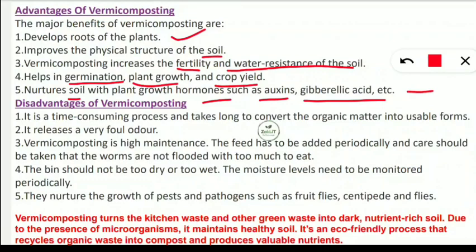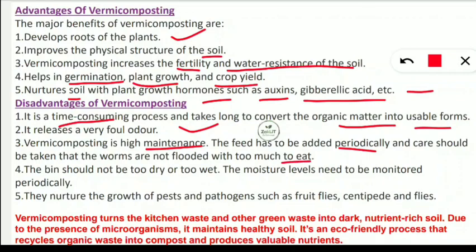But what are the disadvantages of vermicomposting? You should know it is a time consuming process and takes a long time to convert the organic matter into usable form, which is the disadvantage. It releases a very foul odor, so it is very bad smelling. Next, vermicomposting requires high maintenance, the feed has to be added periodically, and care should be taken that the worms are not flooded with too much to eat.